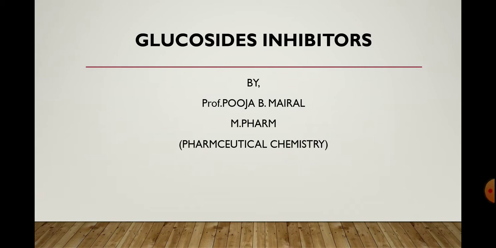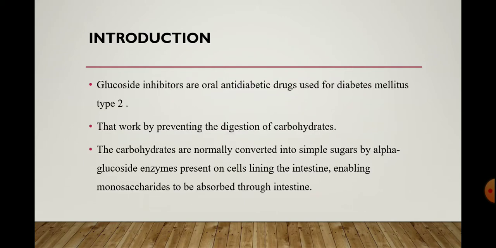Today we will discuss the next part of anti-diabetic drugs, that is alpha glucosidase inhibitors. Glucosidase inhibitors are oral anti-diabetic drugs used for diabetes mellitus type 2, and they work by preventing the digestion of carbohydrate.